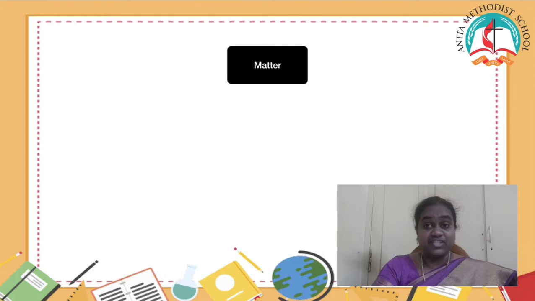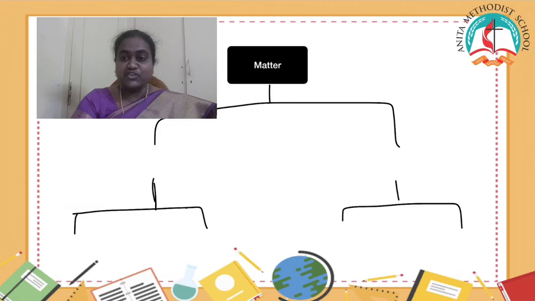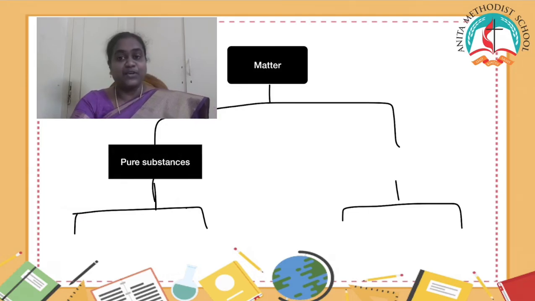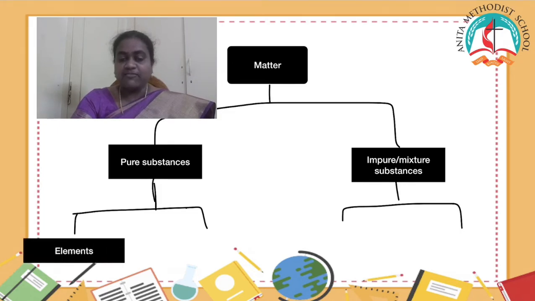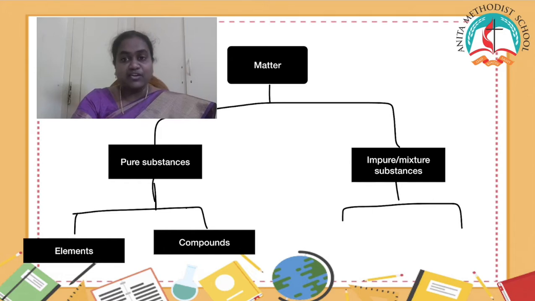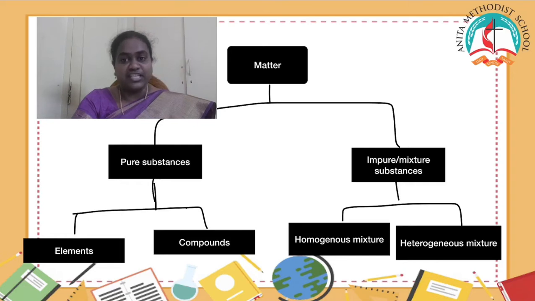Yes, let's have this chart. Matter is divided into two parts. First one is pure substances. Second one is impure or mixed substances. Under pure substances, we have elements and compounds. Under impure or mixed substances, we have homogeneous mixtures and heterogeneous mixtures. Now we will study each substance in detail.